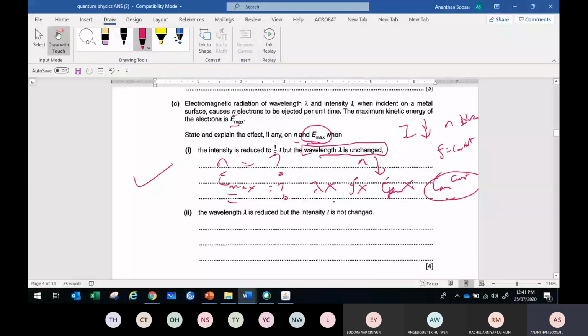The tricky one is part 2. Let's see who gets part 2. Wavelength is reduced, but intensity is not changed. What happened to N? What happened to Emax?